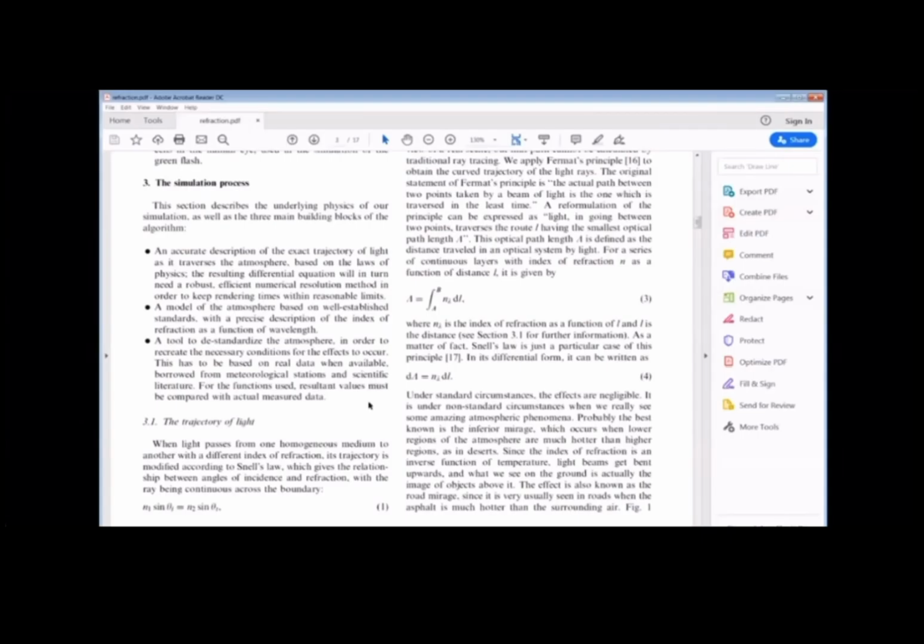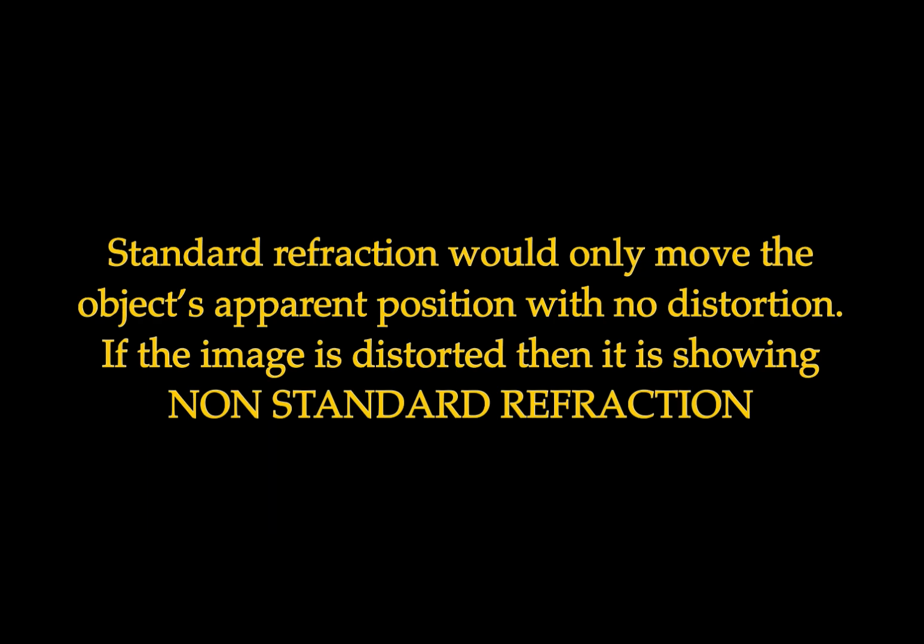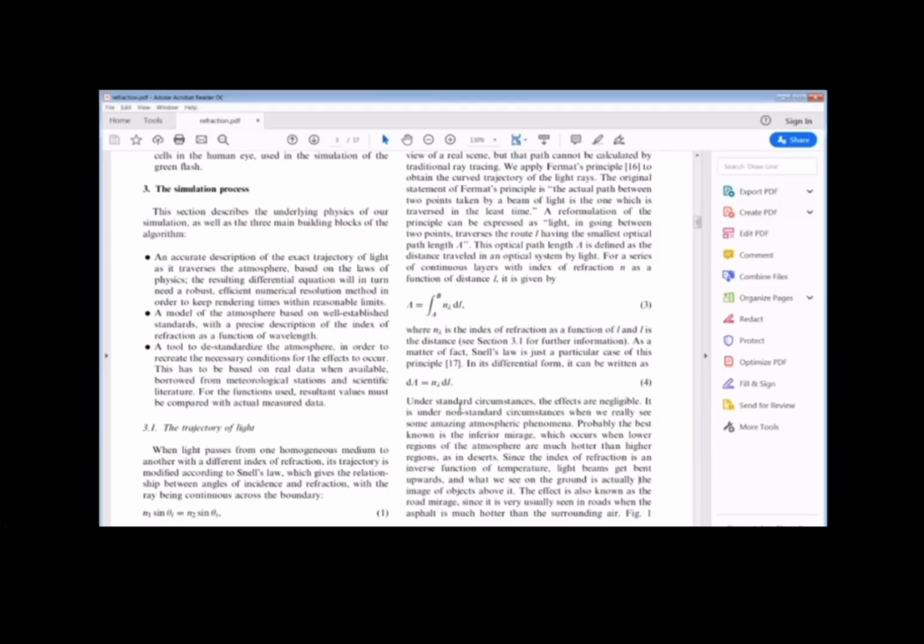Under standard circumstances, that's standard refraction. The effects are negligible. If you can't demonstrate where there is extreme refraction, then it's not non-standard refraction. It's standard refraction where the effects are negligible.